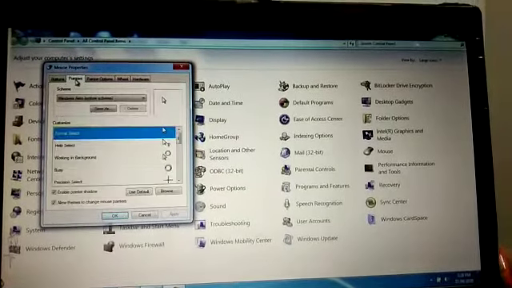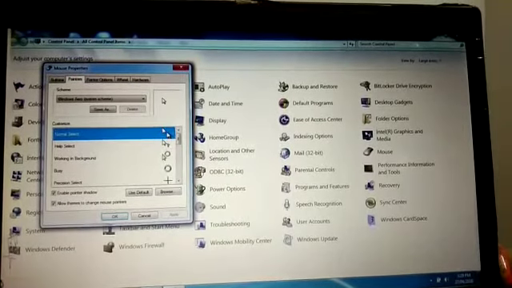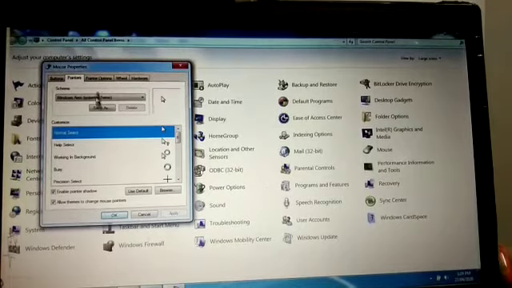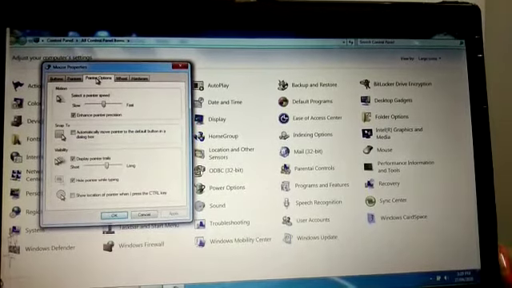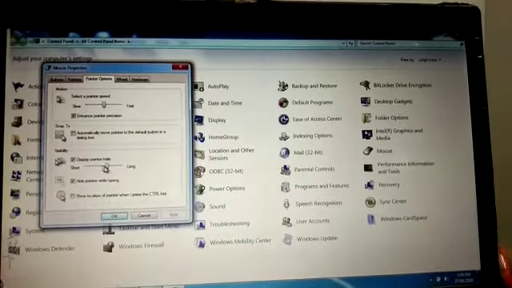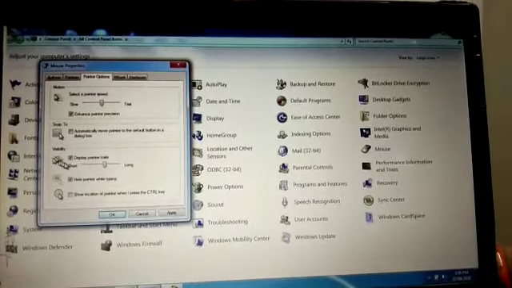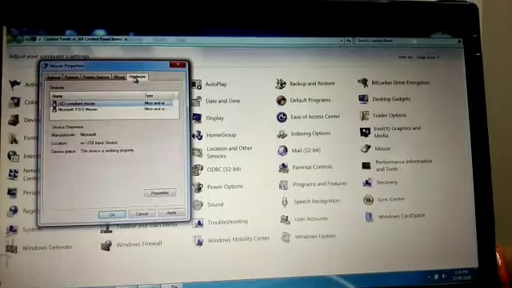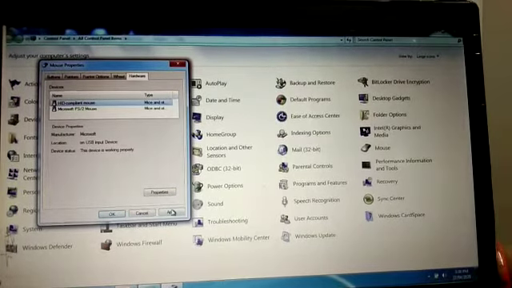Now what is a pointer? If you want to make changes here, with the help of this you can set the pointers. Now pointer options, these are the pointer options, these are the visibilities, whatever way you want. This is the thing which I have set here, long. If I remove it, that trail will not come. If I set this, the trail will come. Just look here. Fine. And wheel, how much you want to roll it, and hardware, what type of mouse you have. Let me apply and come out.